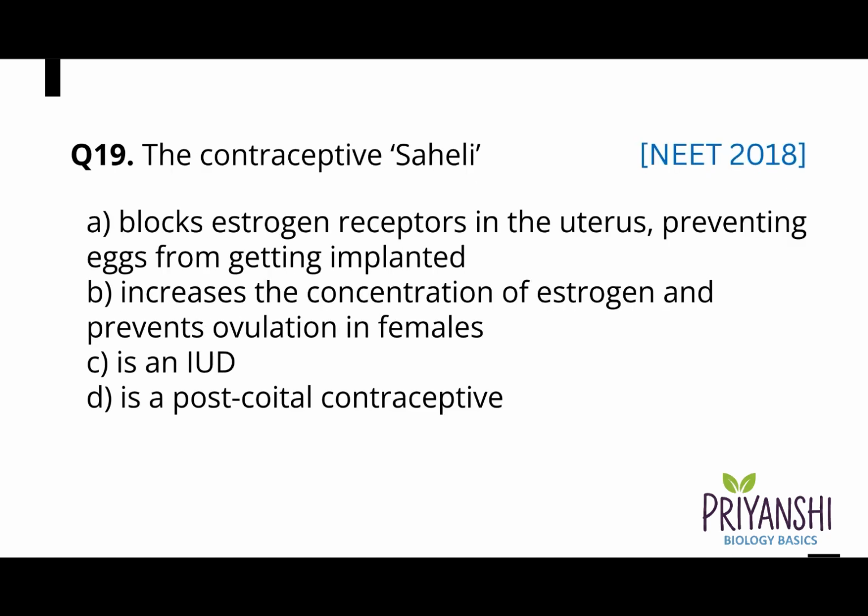Question 19. The contraceptive Saheli is A. Blocks estrogen receptors in the uterus, preventing eggs from getting implanted. B. Increase the concentration of estrogen and prevent ovulation in females. C. Is an IUD, or D. Is a postcoital contraceptive. And the correct answer is option A. Contraceptive Saheli blocks estrogen receptors in the uterus, preventing eggs from getting implanted.